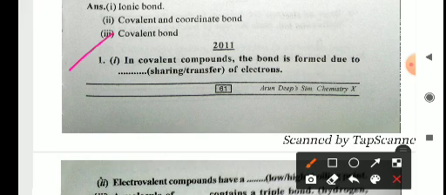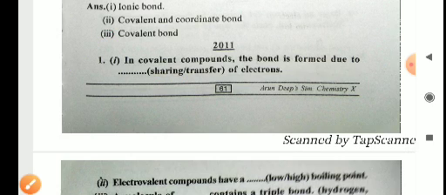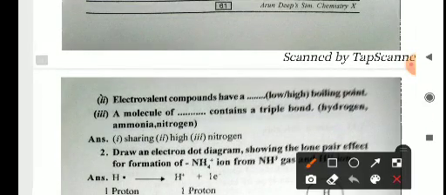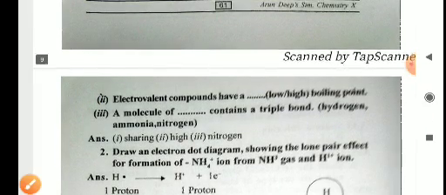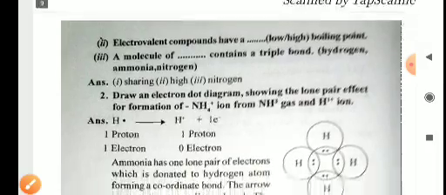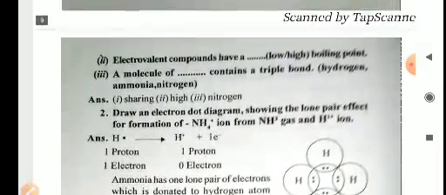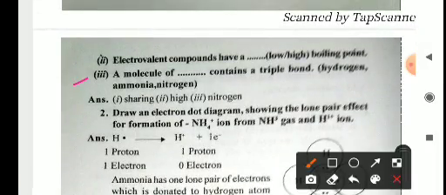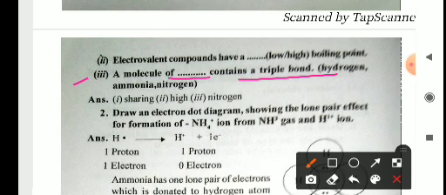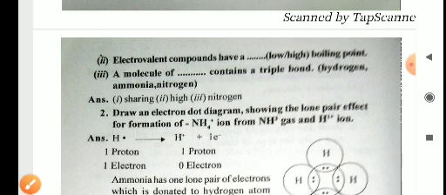In a covalent compound the bond is formed due to the sharing or transfer of electrons. The answer will be sharing. Electrovalent compounds have a high or low boiling point, so they have high boiling points. And a molecule of nitrogen will contain a triple bond, because we know that in nitrogen there is a triple bond present.